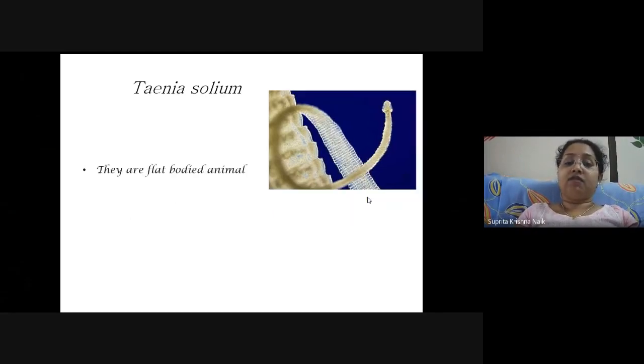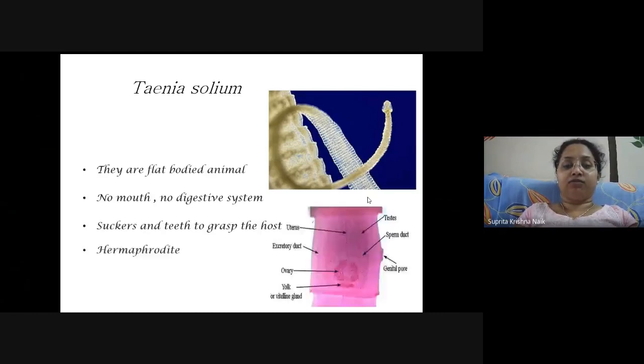Taenia solium has a flat body which is ribbon-like in structure. They have no mouth and no digestive system is present in these animals. Since they are endoparasites, they directly absorb the nutrients from the host animal. Suckers and teeth are present to grab the host properly so that they can hold to the host body very firmly. These animals are hermaphrodites, which means they have both testes and ovary present inside their body.